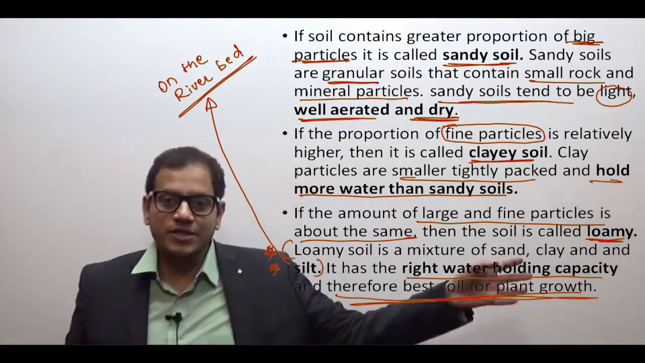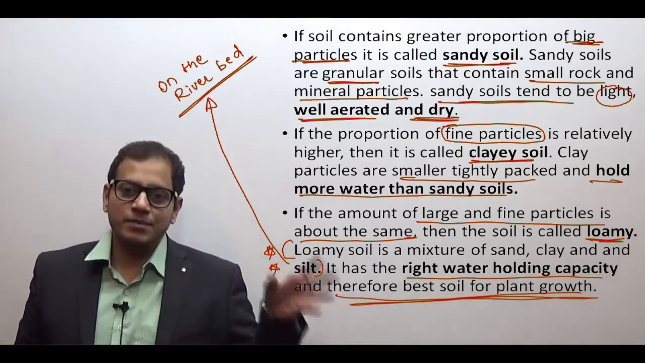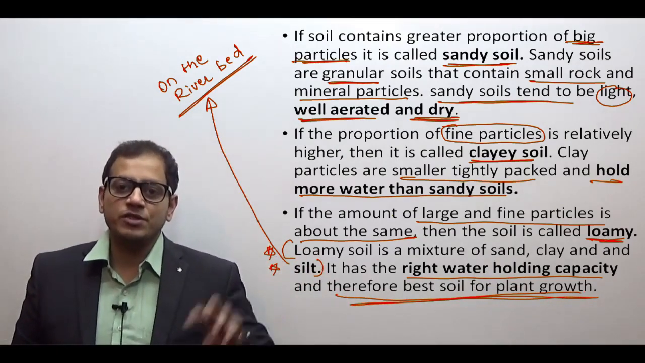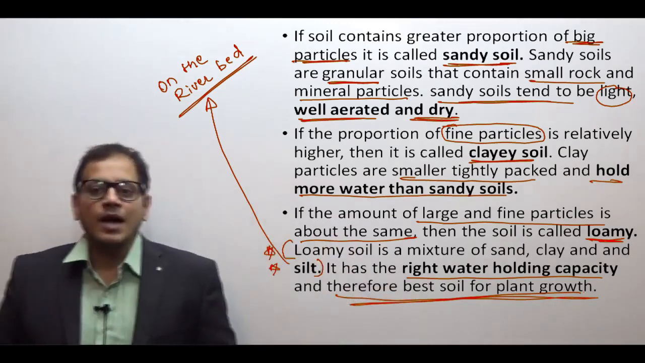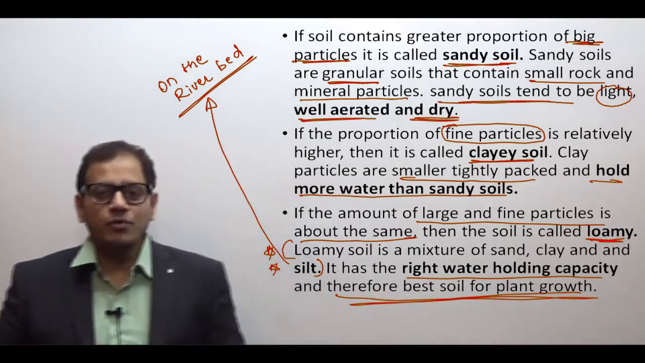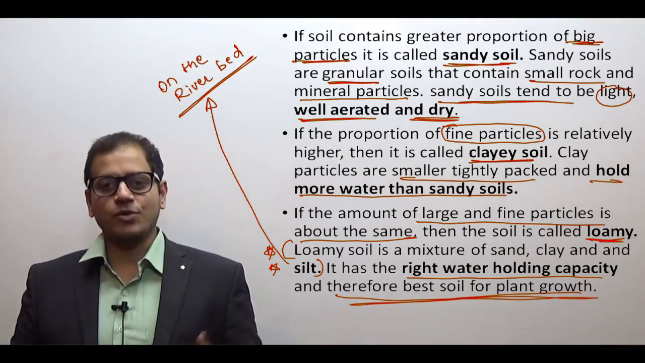So sandy soil is extremely dry soil; clay soil is very moist soil. We require a better middle soil, that is the loamy soil, which is a mixture of sand, clay, and finer soil, that is the silt. And because it has the right water holding capacity, we say that this soil is considered best for the growth of plants.